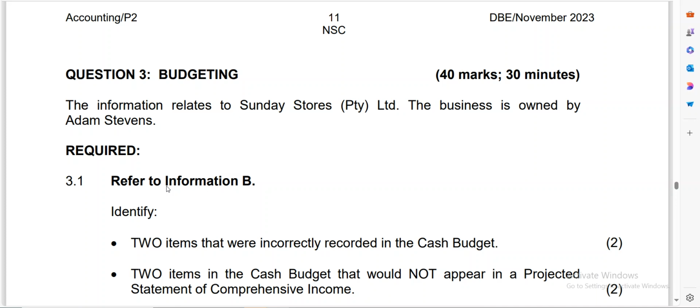In this morning's lesson, we're going to be looking at budgeting. Now remember, grade 12, that budgeting is part of your paper 2, and this is one of the topics that you need to be able to master because it has got a lot of marks. Remember, it has got around 40 marks, which you mostly will be done in less than 35 minutes. So this is one of the questions whereby you can make sure that you use it to pass your paper.